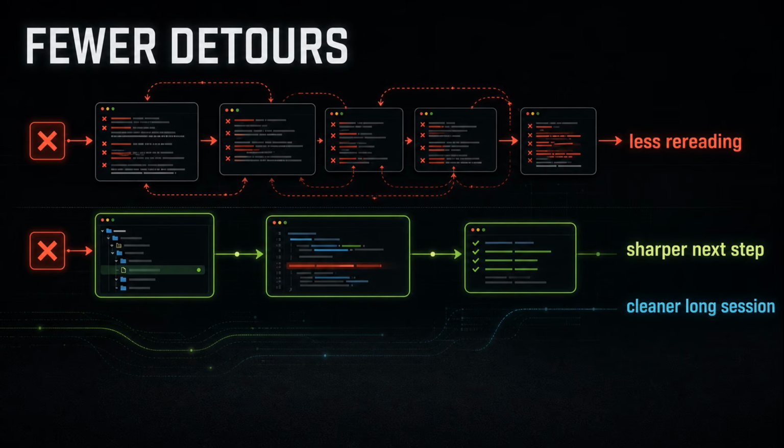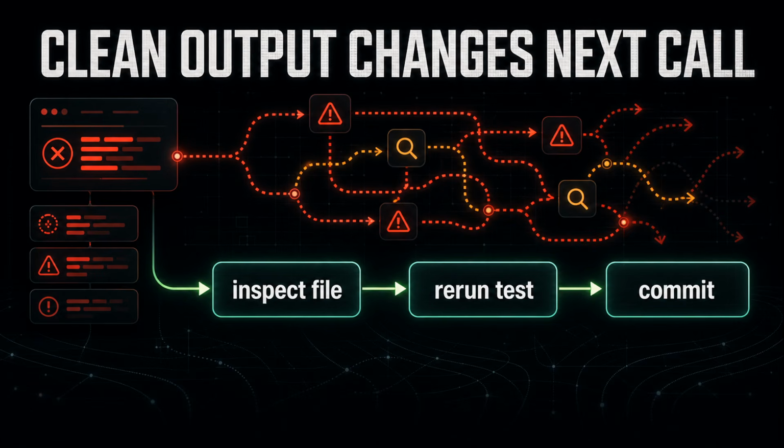Third, better long session behavior. If a session runs 20 commands, filtering each command can reduce the amount of stale junk that later compaction has to summarize. Right. So the benefit is not only the one command, it is the whole chain of decisions after that command. Exactly. A cleaner command result changes what the agent thinks the task is.